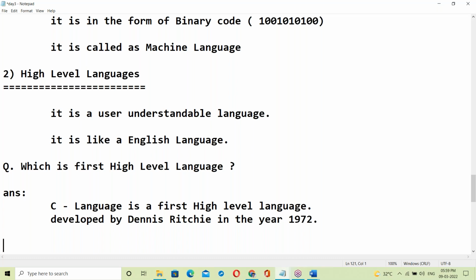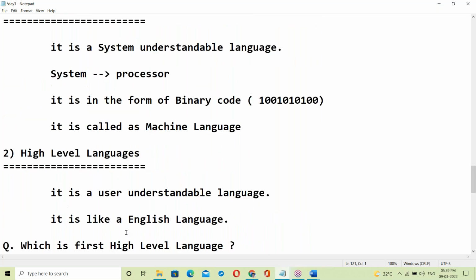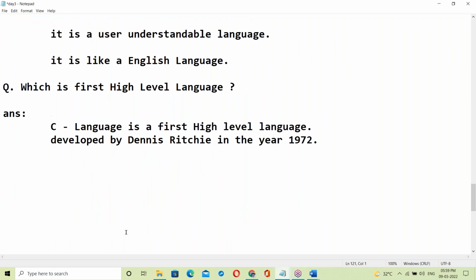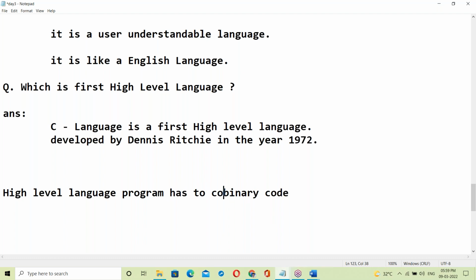Fine. So this is about low level language and high level language, generation of computers and all the basics. See here, high level language: C program, C++, Java, all are high level languages. Every high level language program has to be converted into binary code.